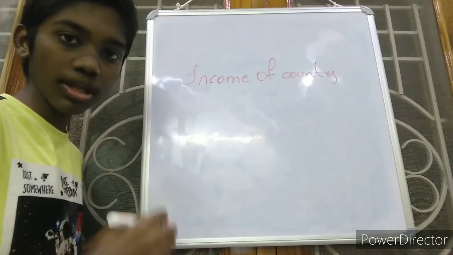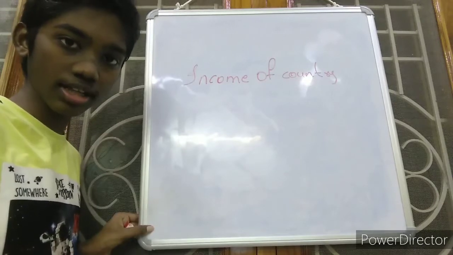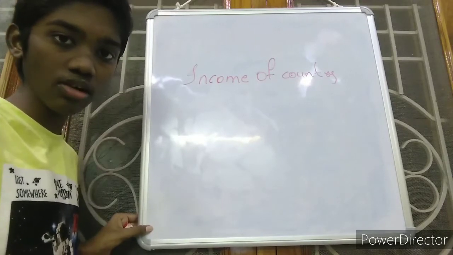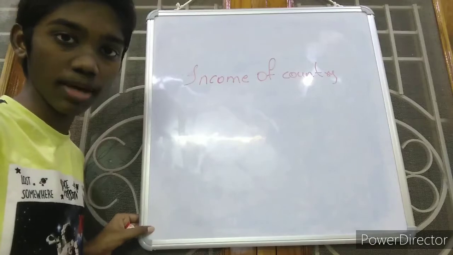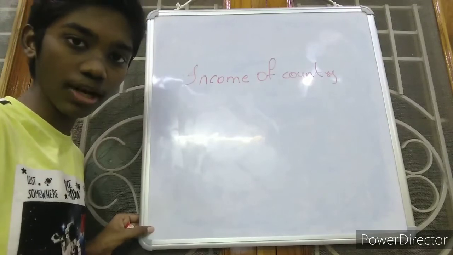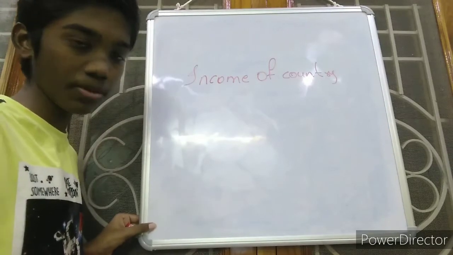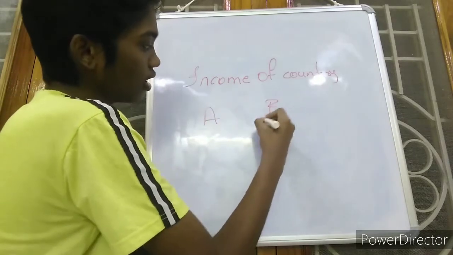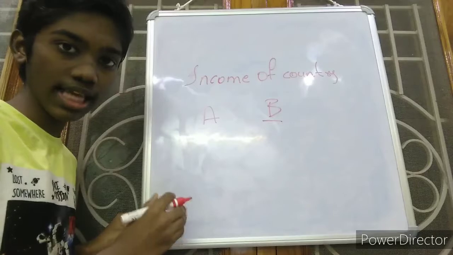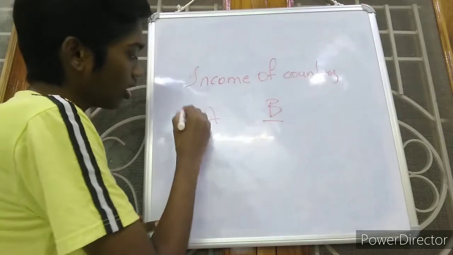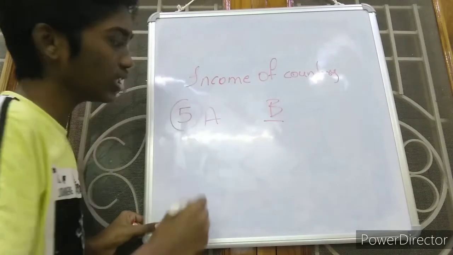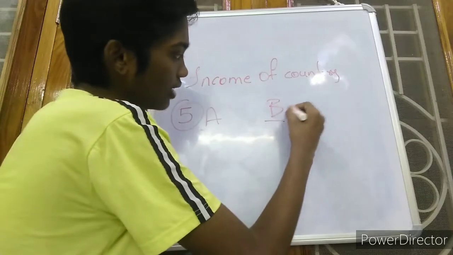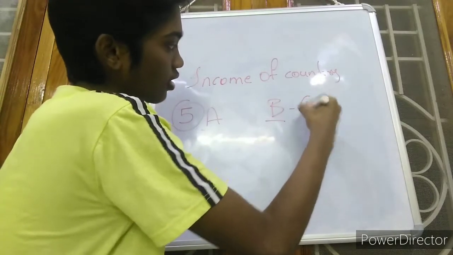Why? Because some countries have more population and less income, and some countries have less population and more income. All the countries have different populations. If we take an example of country A and country B, country A has 5 citizens and country B has 10 citizens.